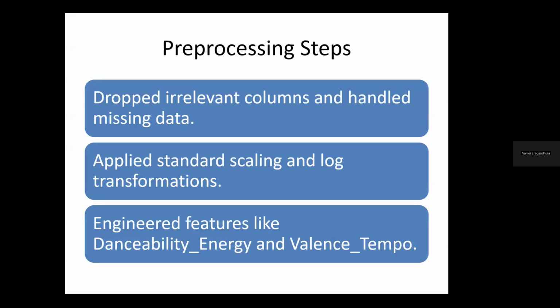the users. The pre-processing steps go like this: we cleaned the data set by handling missing values and dropping non-essential columns. We applied scaling and log transformations to address skewness in some of the variables, and we engineered features, combining danceability and energy, which gave us more meaningful dimensions, and also balance and tempo. From here, my friend Sanjay will continue.